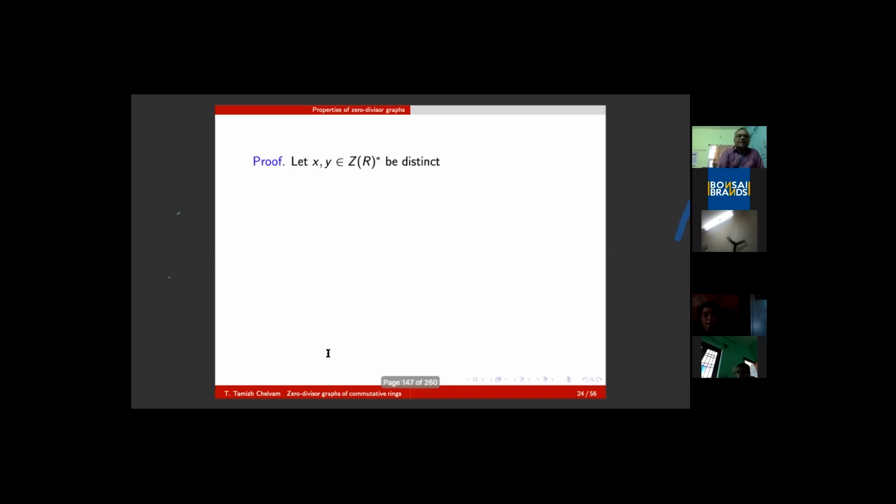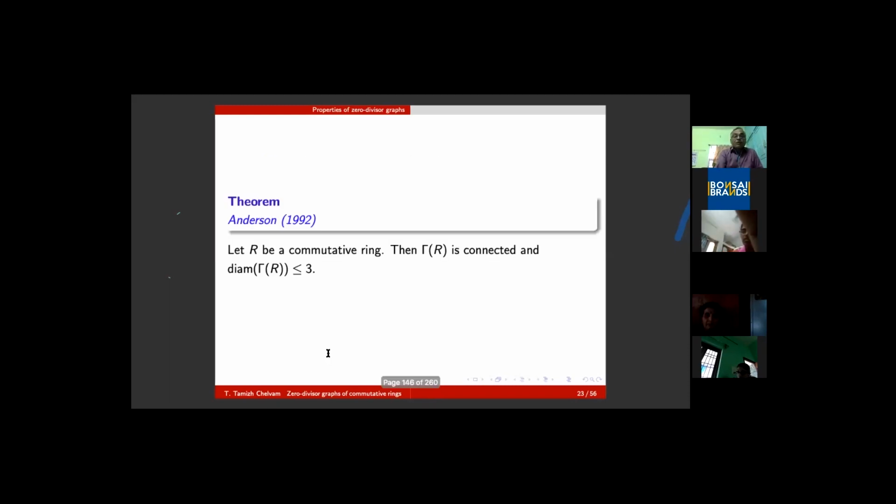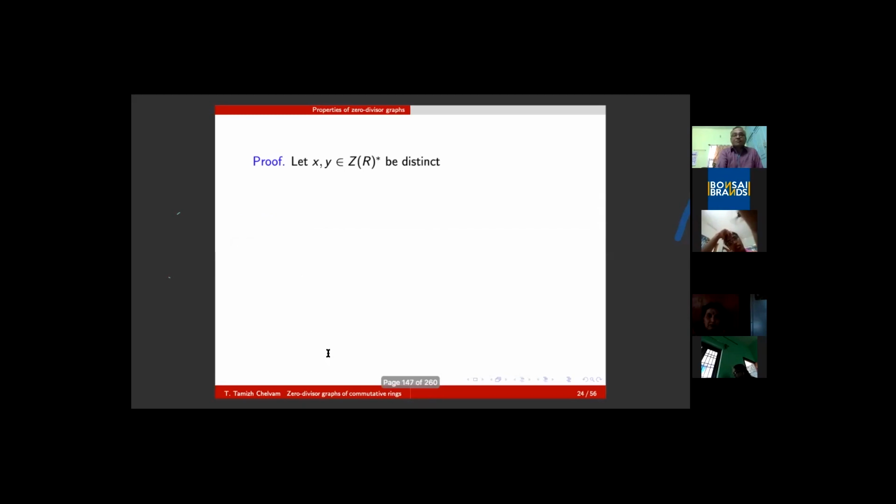Okay, let me recall quickly the proof of this fact. I would like to prove that the zero divisor graph is connected and the diameter is at most 3. I think I can skip the proof; however, I will mention just a few steps so that people can follow. Suppose I take x and y, two vertices. How do I prove connected?